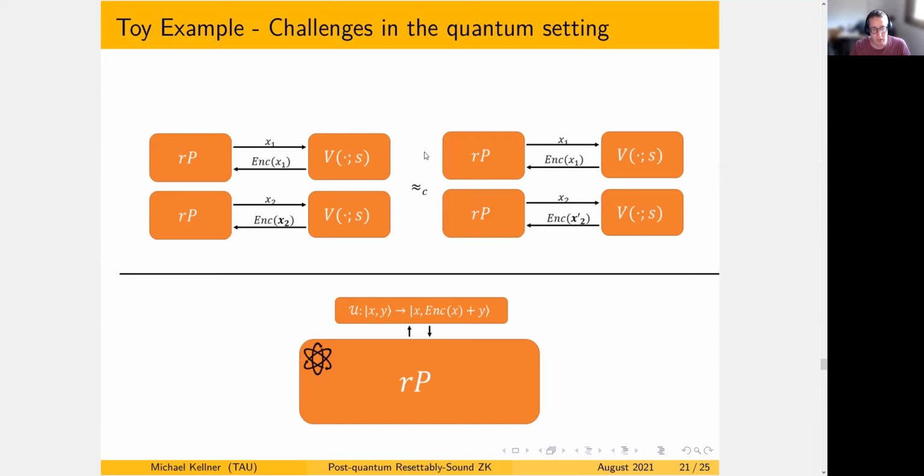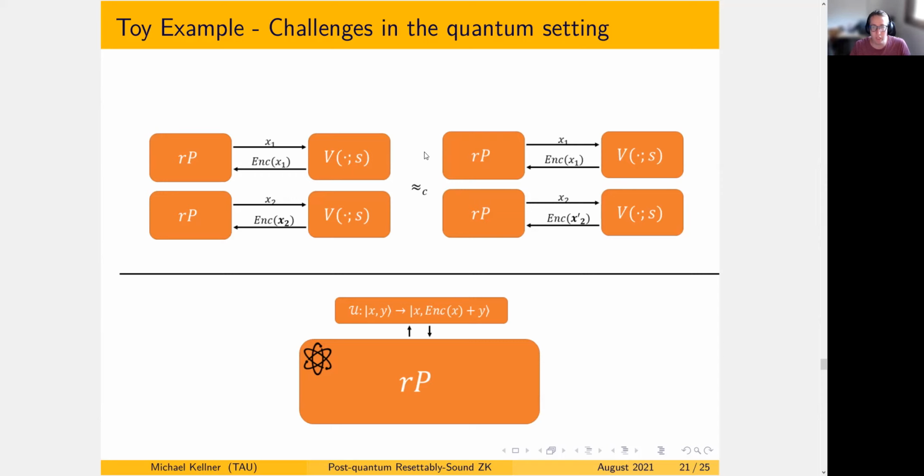So imagine we have a classical world, which is described in the upper part of the slide. We have our resetting prover that sends two messages, X1 and X2, and receives their encryptions in independent sessions. Then we can look at a world where we change the value under the encryption for one of them, and it is indistinguishable from the other one.